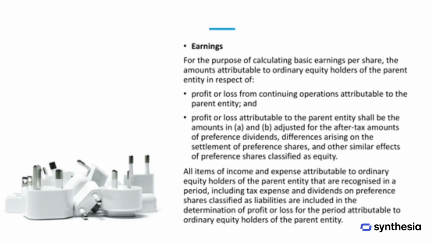For calculating basic earnings per share, the amounts attributable to ordinary equity holders of the parent company include profit or loss from continuing operations and total profit or loss for the period. These amounts are adjusted to account for after-tax preference dividends, any differences arising from the settlement of preference shares, and other similar effects of preference shares classified as equity. All income and expense items attributable to ordinary equity holders, including tax expenses and dividends on preference shares classified as liabilities, are included in determining the profit or loss for the period that belongs to ordinary equity holders.